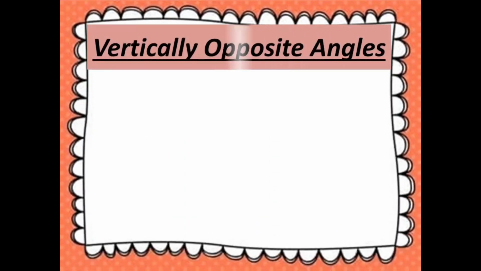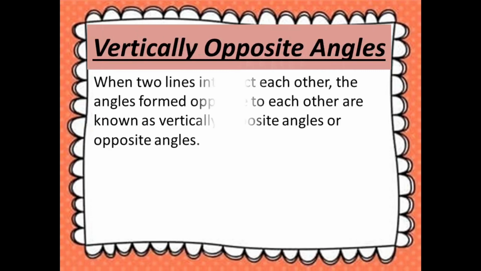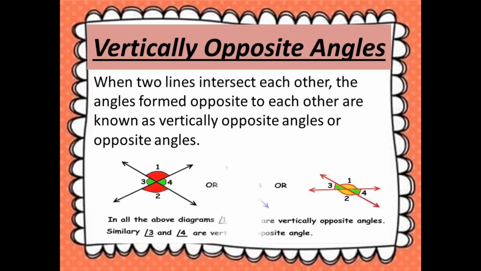Next topic is vertically opposite angles, and it says that when two lines intersect each other, the angles formed opposite to each other are known as vertically opposite angles or opposite angles. In the given figure, there are three figures shown to you, and in all these three figures, angle 1 and angle 2 are vertically opposite angles. Similarly, angle 3 and angle 4 are vertically opposite angles. Hopefully, it is clear to you.